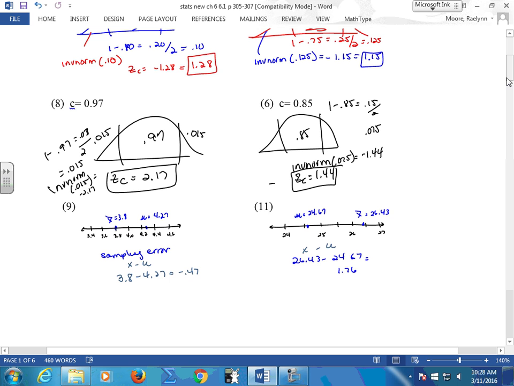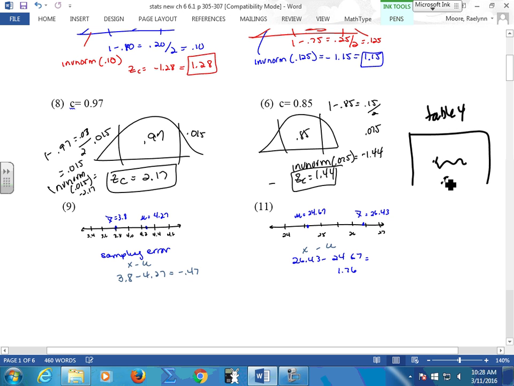Well, by hand I would take this and say, for instance, 1 minus 0.85 is 0.15, divided in half is 0.075. If I looked in my table 4, this is where I want to find 0.0750. I want to find this and then trace my, it's going to be the negative because it's small, but then we're going to just make it a positive. That's why inverse norm works really, really well for this, because you have to do the exact opposite in your table. You have to go to the inside part, find the closest to 0.0750, and then find your z-score for it. You can do it.